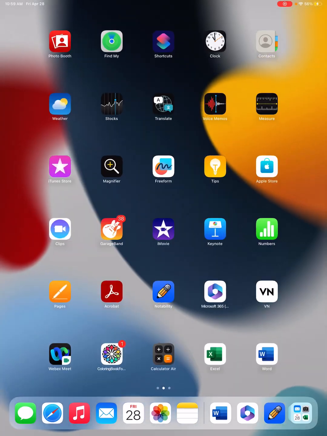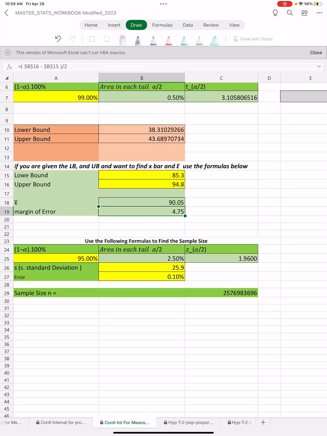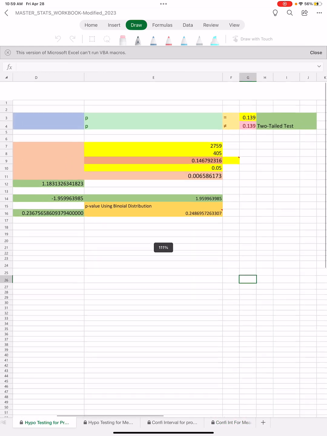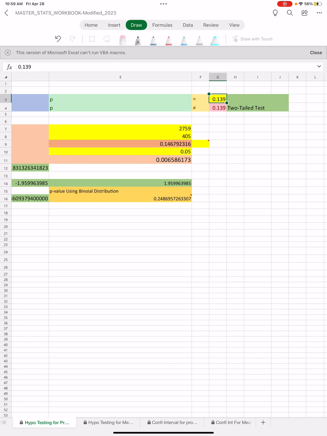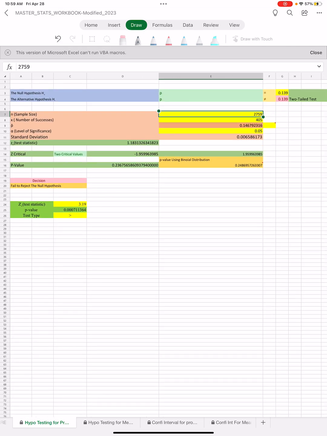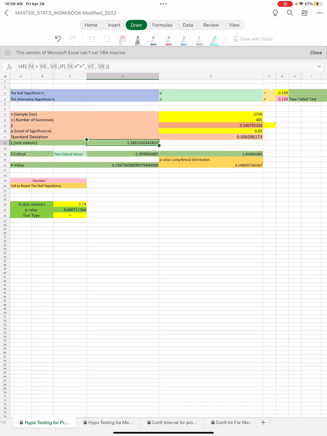We're going to go to hypothesis testing for proportions, this one. And we're going to change the hypotheses here. So the null hypothesis is 13.9, and then the test is not equal to, and then we stick in the sample size and x. Alpha is 0.05. We need the test statistic, that is the test statistic right there, and we need the p-value, which is this value right here.